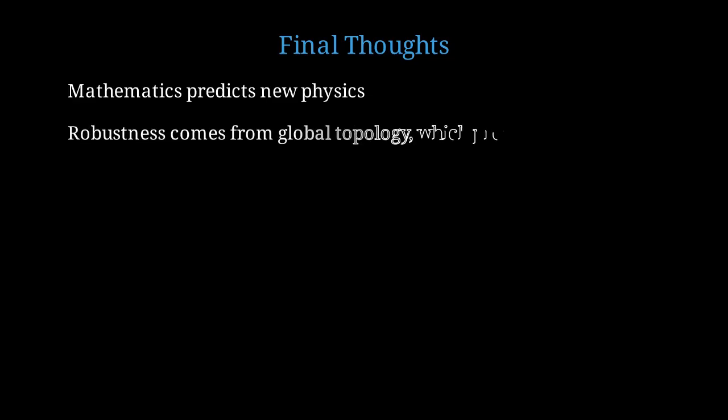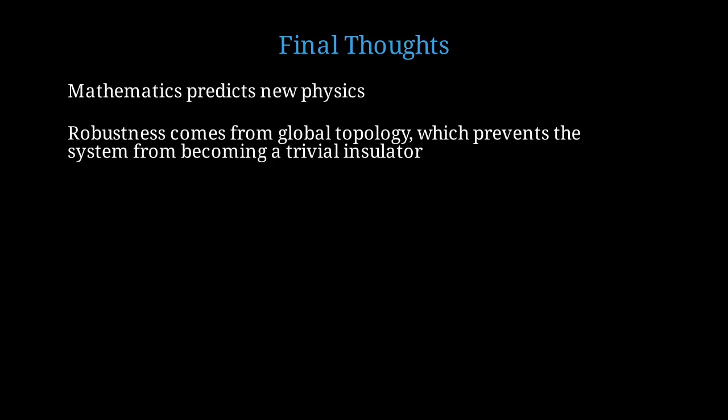Topological insulators represent a beautiful unification of mathematics and physics. This is a rare case where pure mathematics, specifically topology, predicted new physical phenomena before they were observed. Robustness comes from global topology, which prevents the system from becoming a trivial insulator.